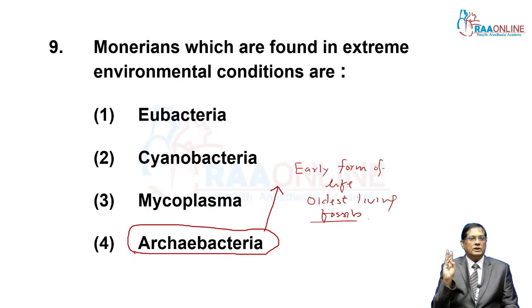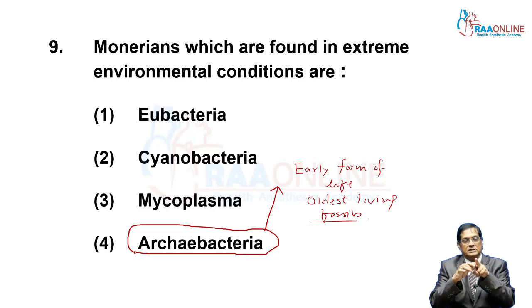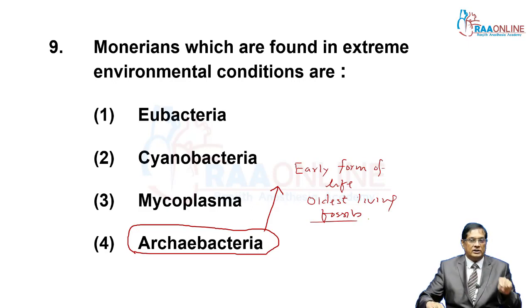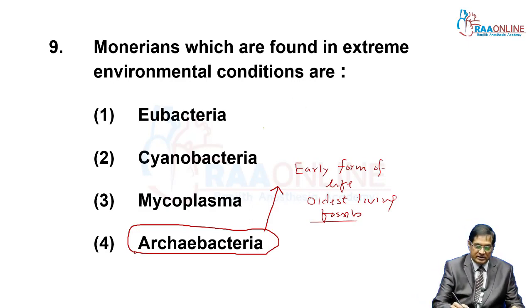Archaebacteria found in marshy areas are methanogens. Then in extreme salinity, halophiles. Then thermoacidophiles, which face two adverse conditions. Number one, high temperature, that is 75-80 plus. Second, extremely low pH, hardly 2 pH. So these are the three types of archaebacteria. First, methanogens are methane-producing archaebacteria found in marshy areas.